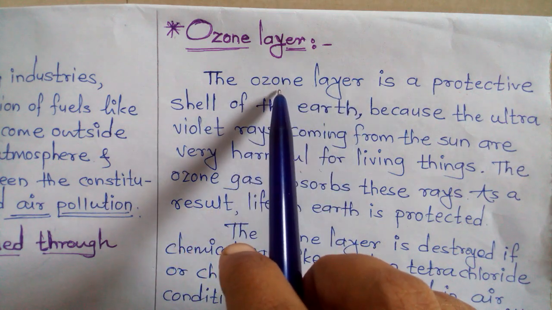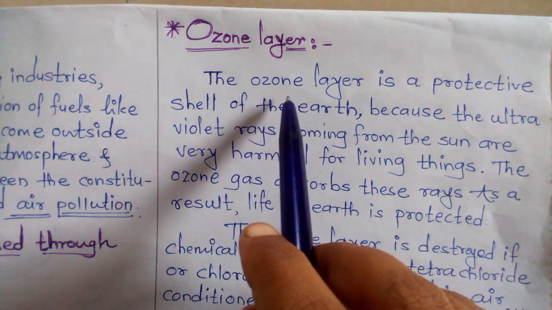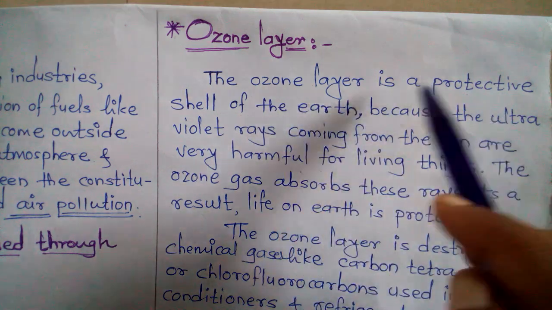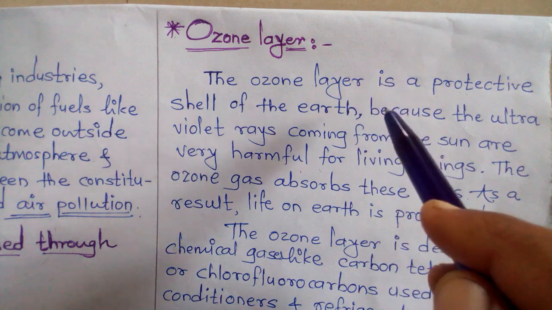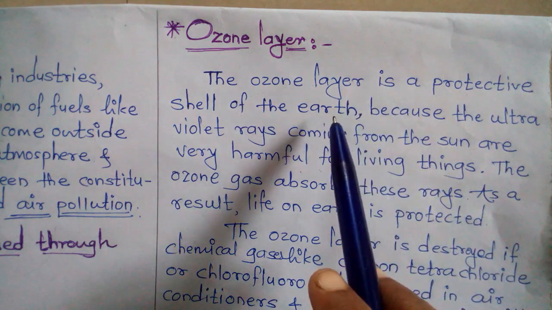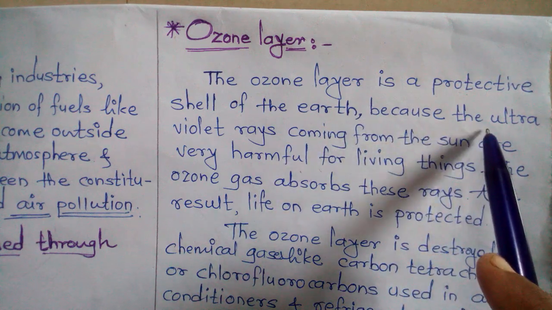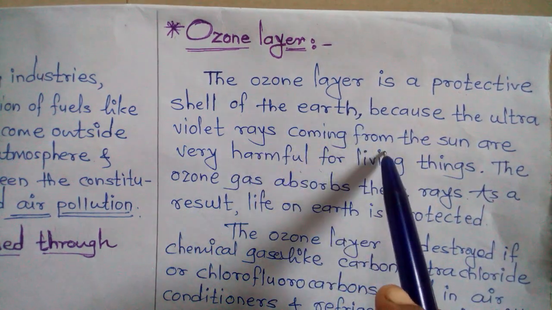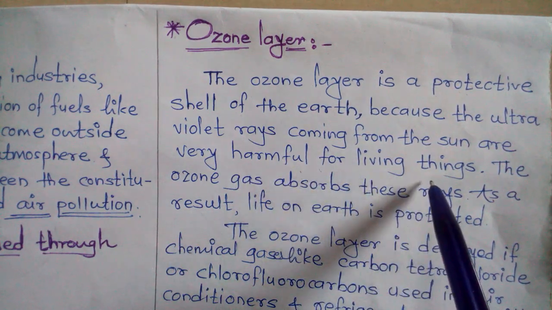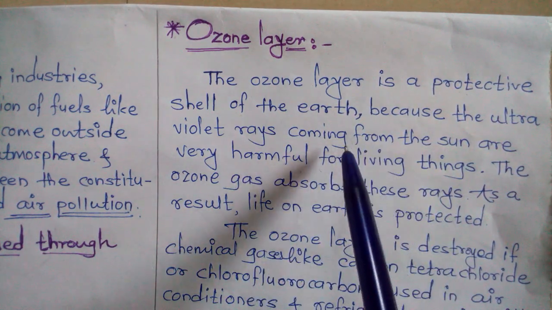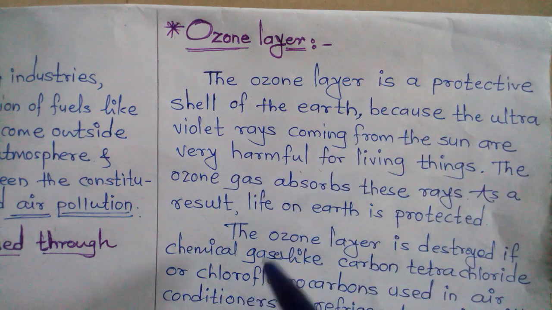Ozone is one type of gas. But the ozone layer is said to be the protective shell of the earth. Due to that, the earth is protected. How? Because the ultraviolet rays coming from the sun are very harmful for living things.